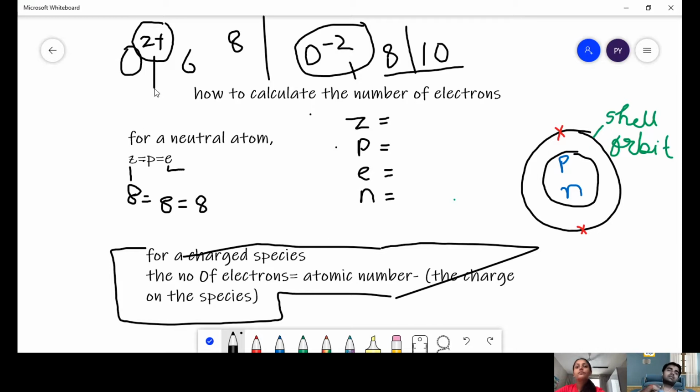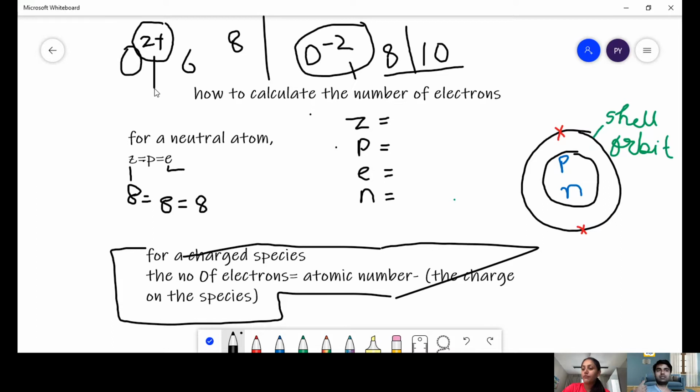And these charges can be found not only in case of atoms, but also in case of molecules. Like we have polyatomic groups. We would be talking about them in subsequent lectures. So they are polyatomic groups also. So these are cations and anions, and together they are called ions. Okay, now you understood what cations and anions are, and what the charged entities are called.